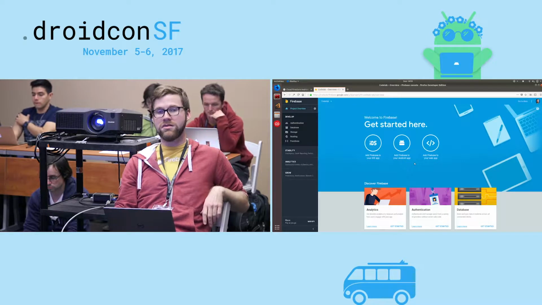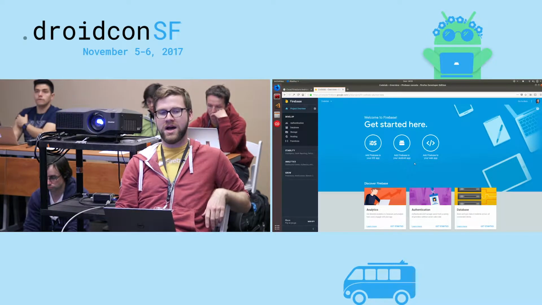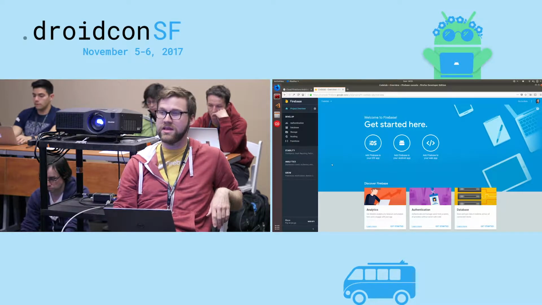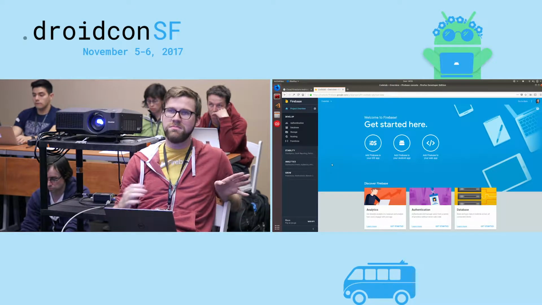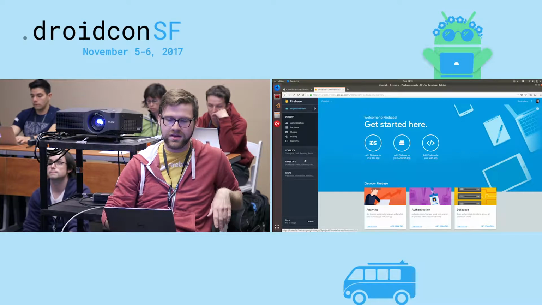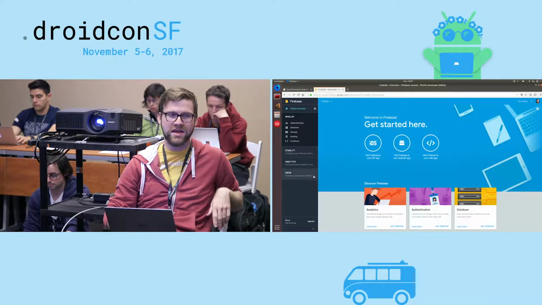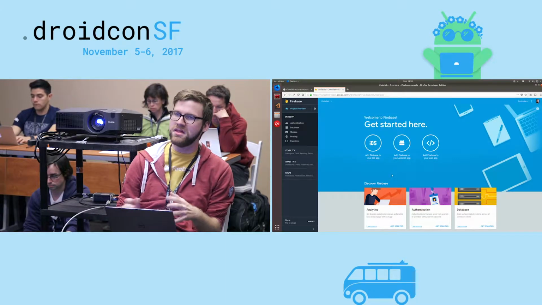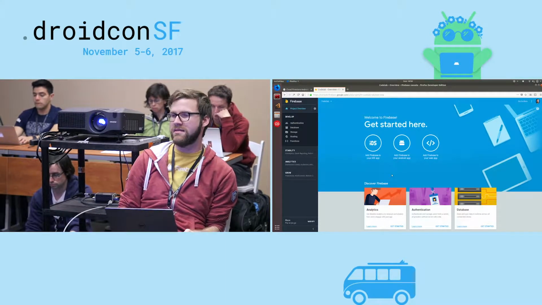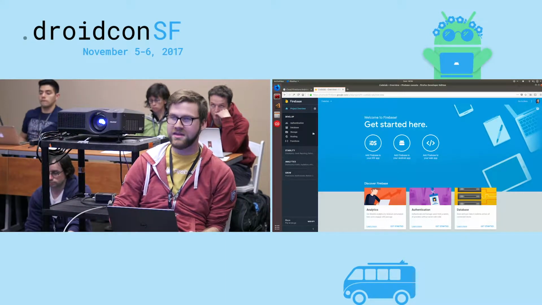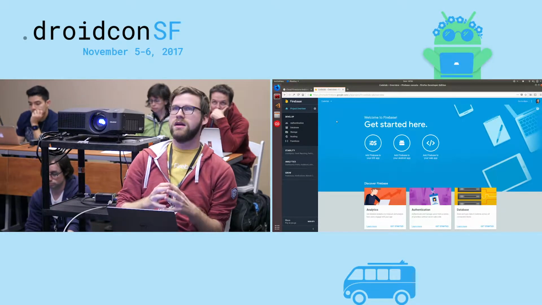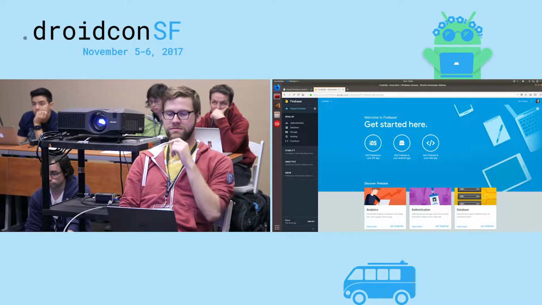Your console might also look slightly different than mine. I have opted into this beautiful restyling we launched last week. Yours might be blue on the side, but the tabs on the side are going to be exactly the same. So don't worry if it doesn't line up perfectly. All the buttons and everything we'll be clicking is exactly the same. It's just that I have slightly newer CSS than you. I'll give everybody a minute to catch up.